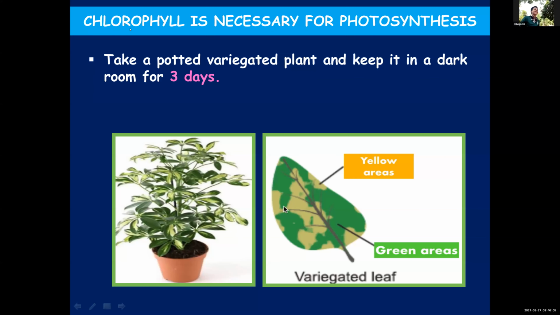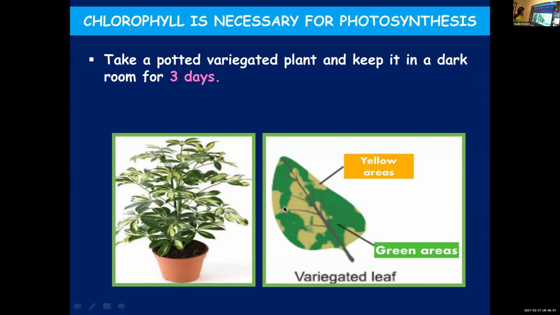Okay. Now let's start with the experiment. Here we learned that there are different factors which are essential for photosynthesis, like chlorophyll, sunlight, water, carbon dioxide. So in the first activity, we are going to prove that chlorophyll is necessary for photosynthesis. We have already learned that only green plants can carry out photosynthesis, non-green plants cannot. It's because they have chlorophyll. So with the help of an experiment, we are going to prove that chlorophyll is necessary for photosynthesis.